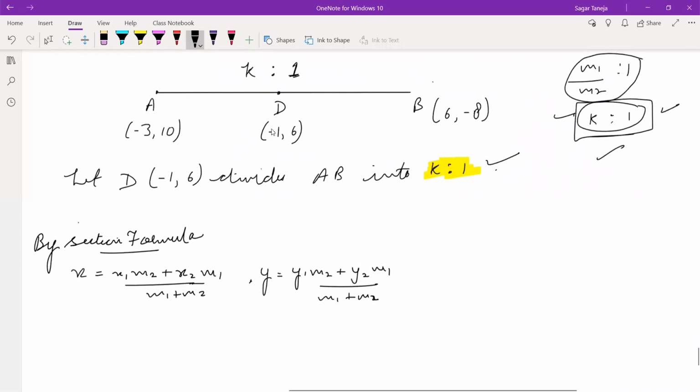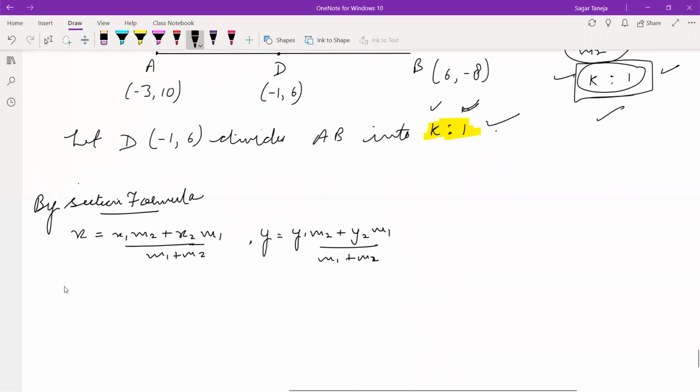Now X is given. One more thing, why have we written this ratio, k is to 1? So that we can solve it in a shorter way. Okay, now we know that here the value of k is not given, but this value is given. Let me explain with this.